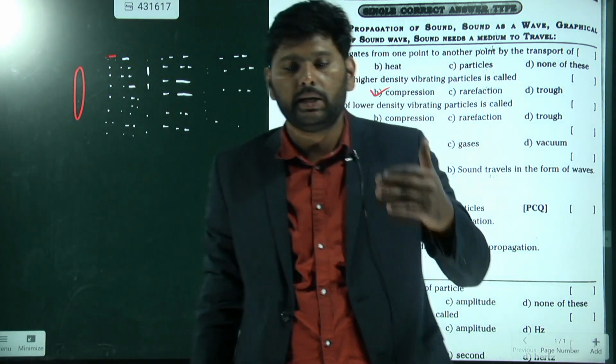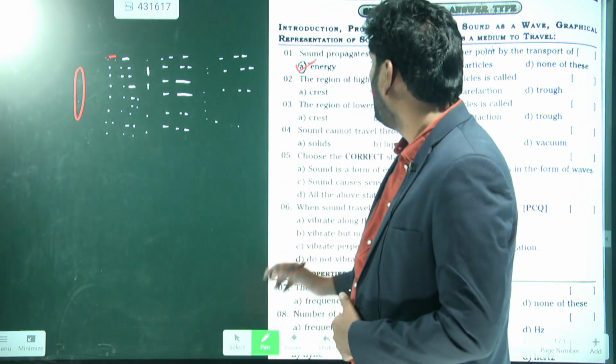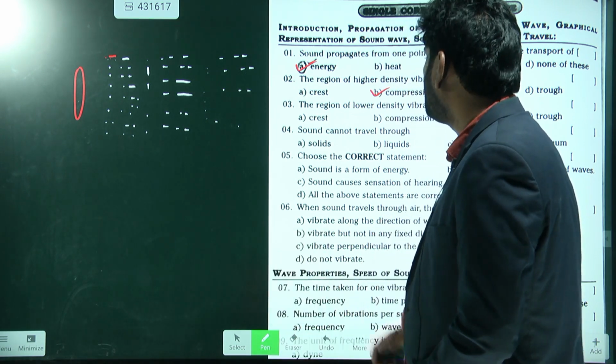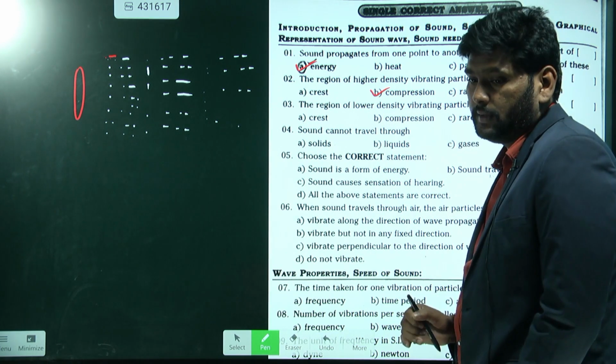But where the density of the particles is more, the region is known as what? What is the region name? Compression. Next, same way, the region of low density vibrating particle is called.